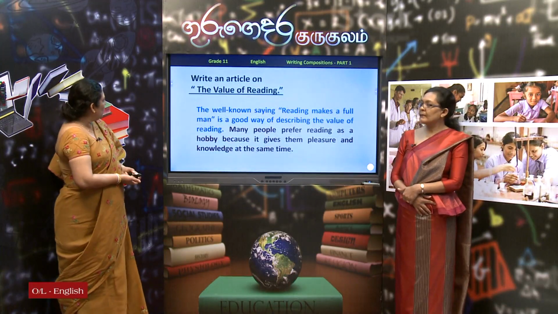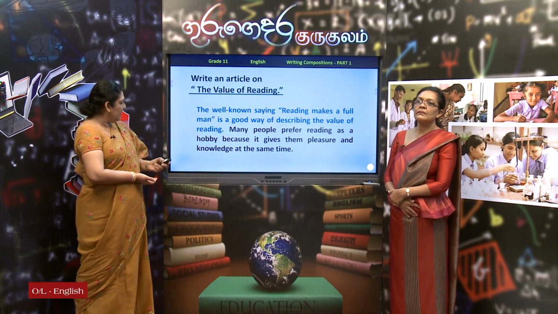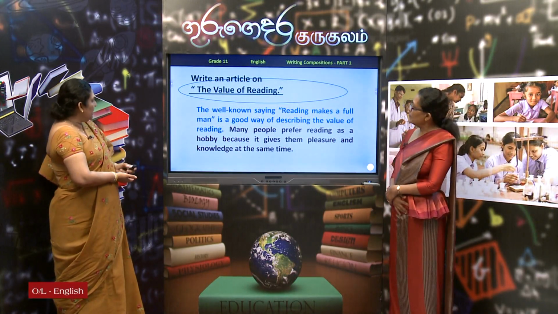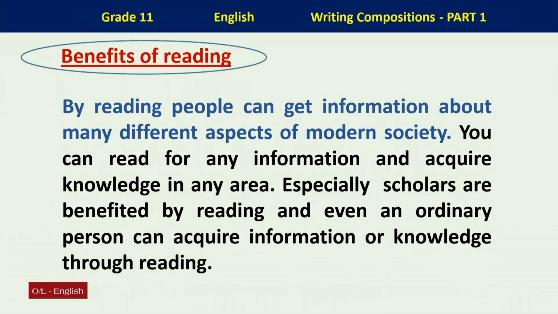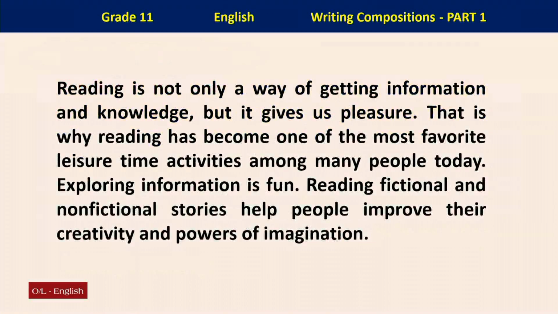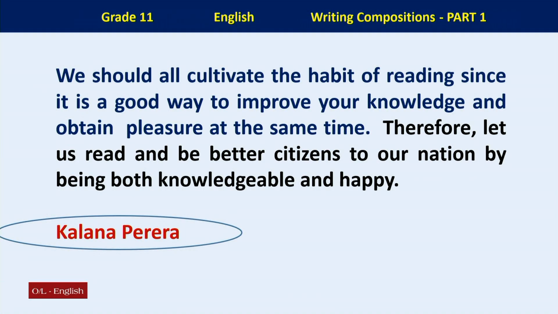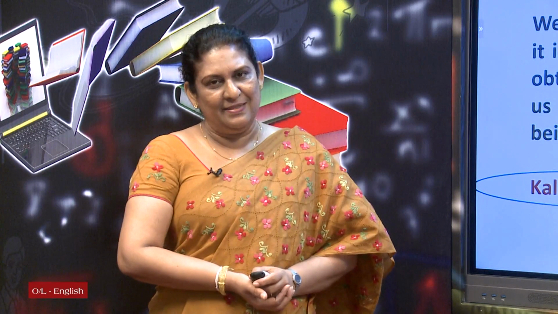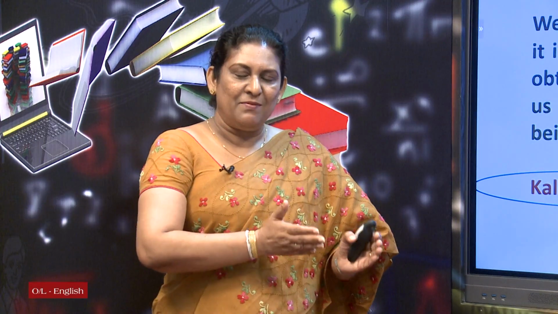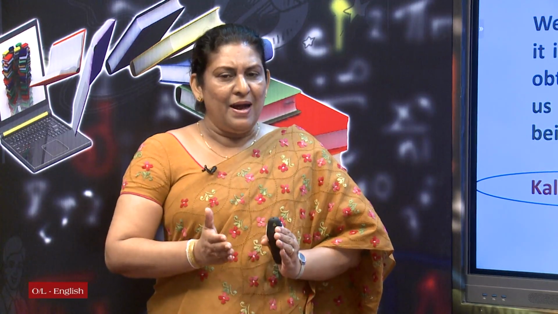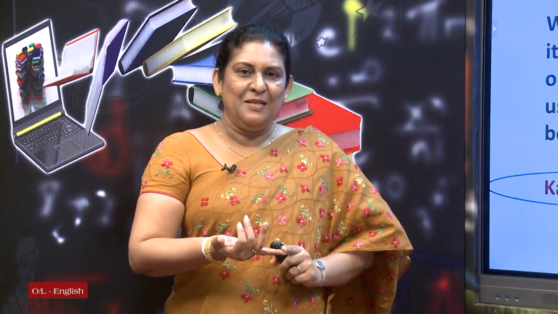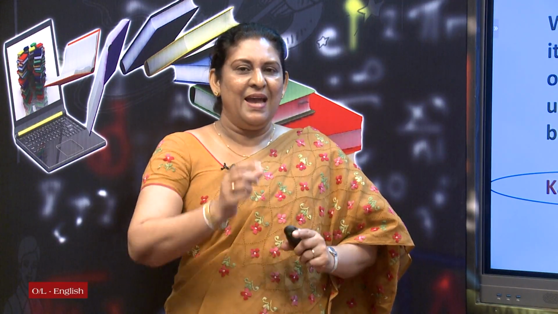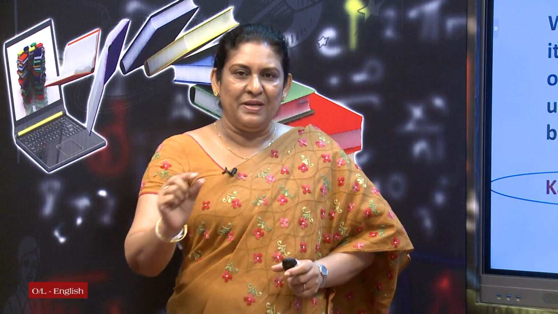Now, let us see what are important in writing an article. There should be a topic, and then there are subtopics as well. Right. And finally, there is a person written. So, these are the things that you have to remember when you are writing an article. So, you see the difference between writing an essay and article, but the organization is the same. You should have a general statement and then a thesis statement, and in each paragraph there should be a topic